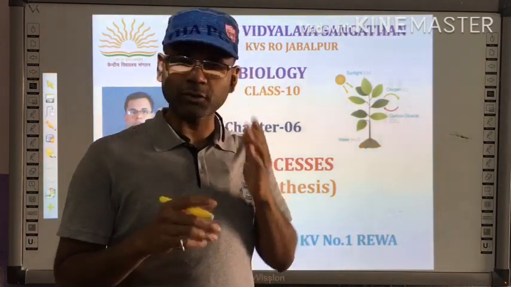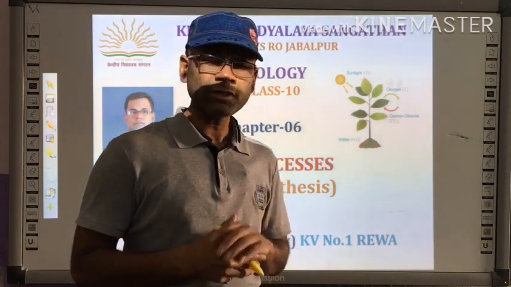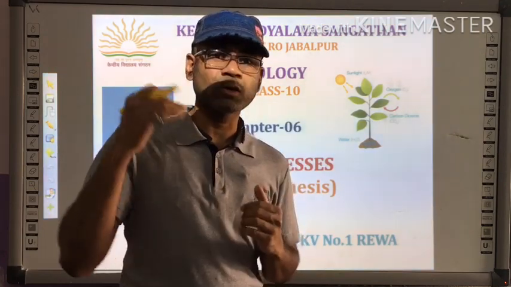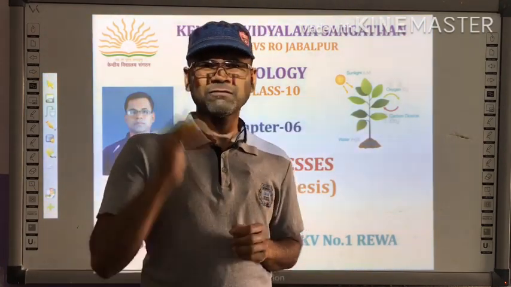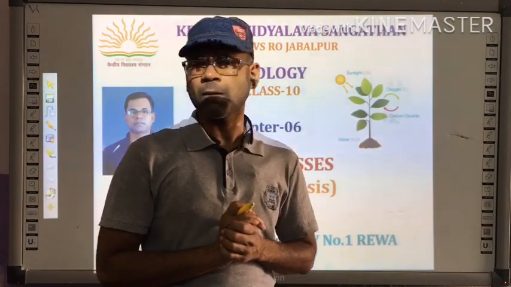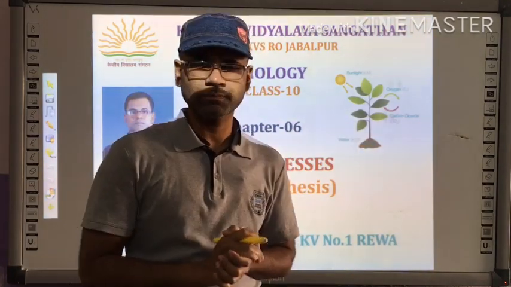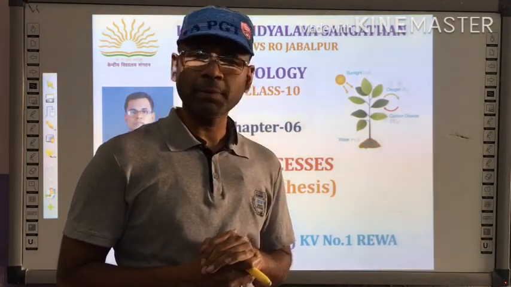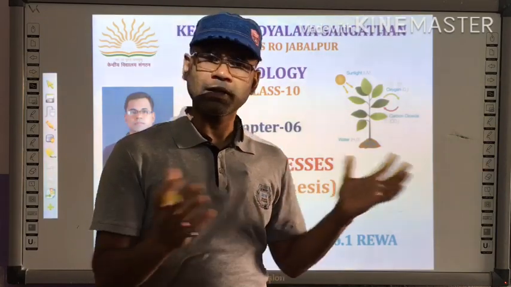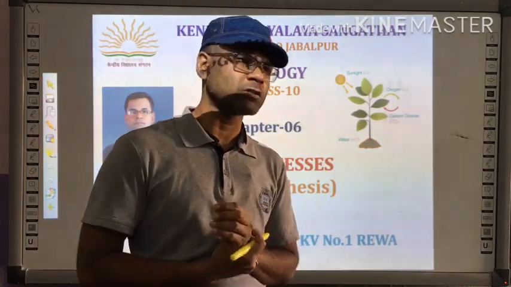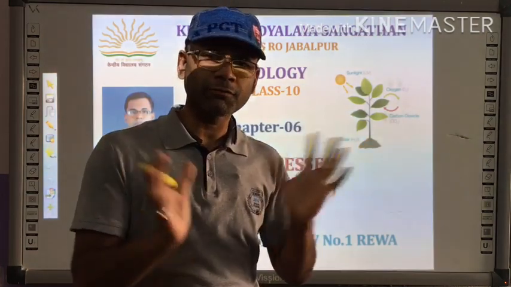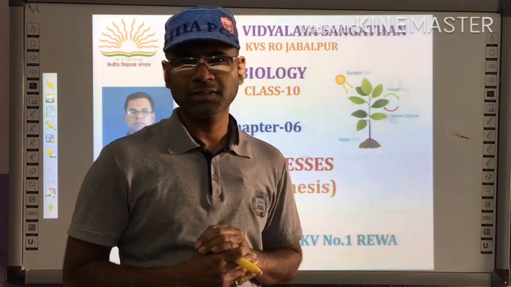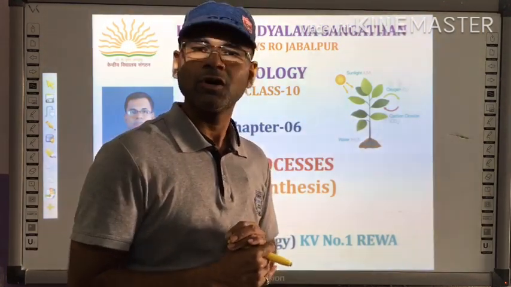In today's class, we are going to learn about the mechanism of photosynthesis and what the requirements of photosynthesis are, a very important process which is performed by all autotrophic organisms, maybe a bacteria, a single-celled organism, or a multicellular organism like plants, angiosperms, gymnosperms. So all the members of kingdom Plantae perform photosynthesis, and that's why they are termed autotrophs.